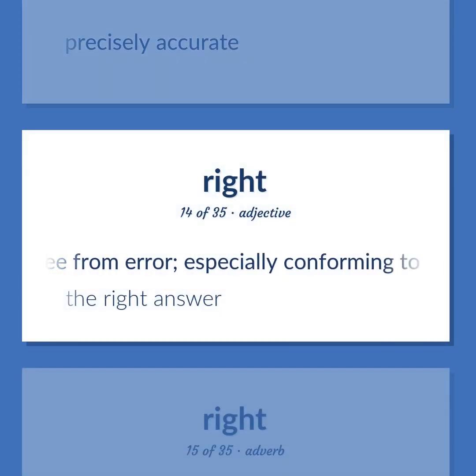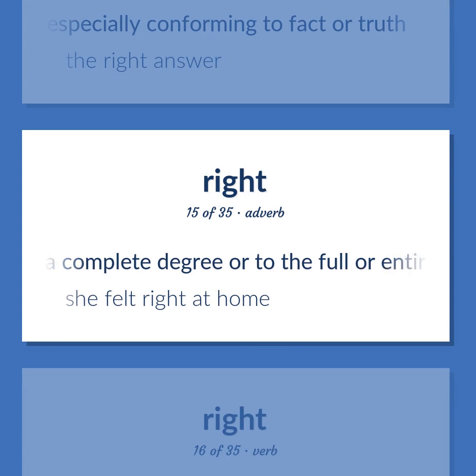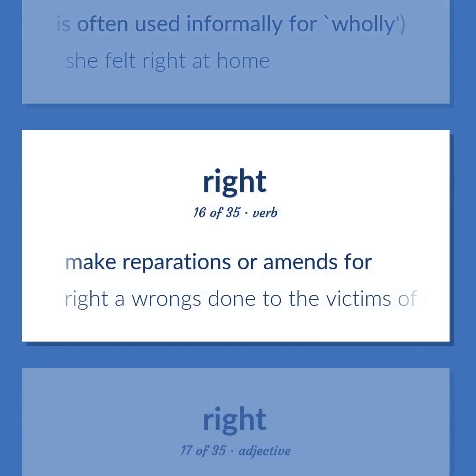Free from error, especially conforming to fact or truth. The right answer. To a complete degree or to the full or entire extent, whole; is often used informally for wholly. She felt right at home. Make reparations or amends for. Right or wrongs done to the victims of the Holocaust.